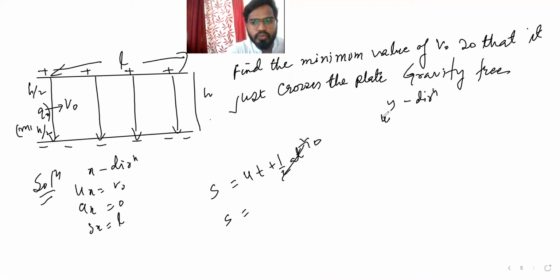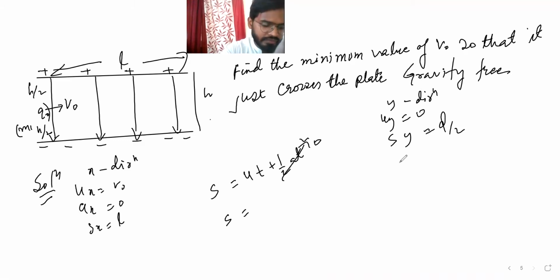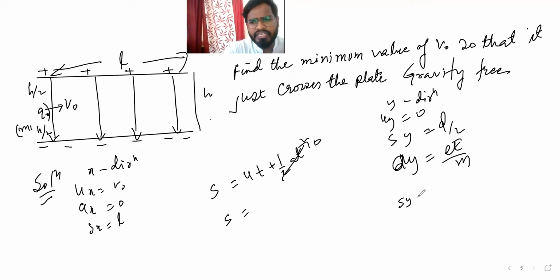So uy is 0, that is correct. Sy is h by 2. Then ay we can say is e by m. Acceleration is going to be the same, so sy is equal to ut plus half at squared. That is going to be 0.